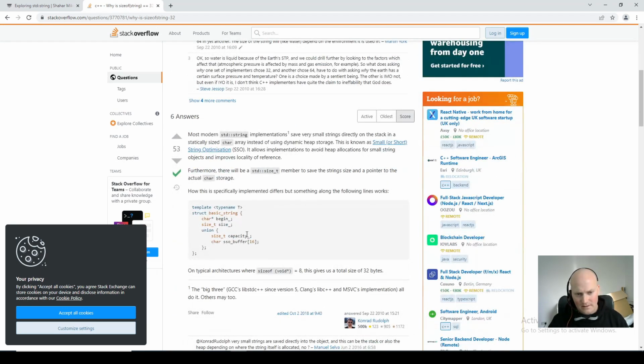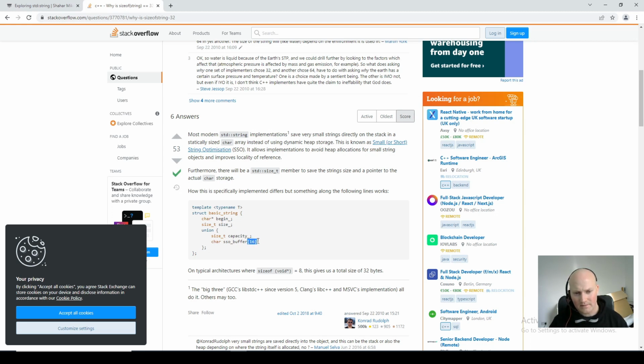There's a nice explanation here. If you look at the code for how it's been defined, we see that the string, like we said, has a small buffer inside it, a char star, just like a classic C string buffer, and that can store up to 15 characters.